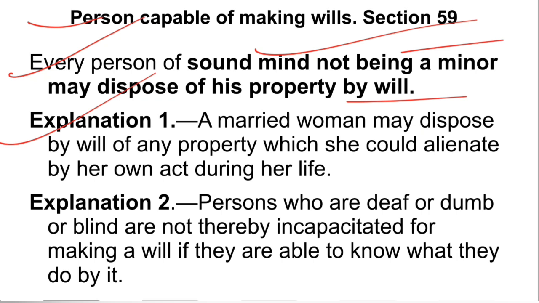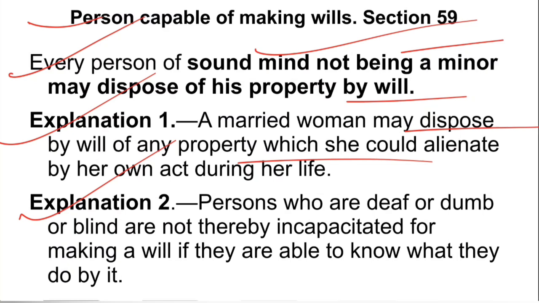But what are the explanations? One says a married woman may dispose of by will any property which she could alienate by her own act during her life. So for any property she is legally entitled to dispose of, a married woman can also dispose of it by will.